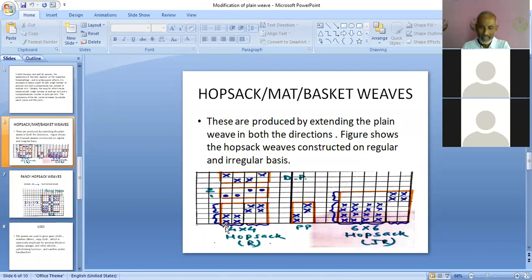And because it is extension of plain weave in both the directions, I have made again the brackets. These two ends are indicating the first end of the plain weave, and these two are indicating the second end of the plain weave. Similarly, these two picks are representing the first pick of the plain weave, and these two are representing the second pick of the plain weave. So this bracket of 2 × 2, these 4 squares, made by 2 ends and 2 picks, are representing the first square of the plain weave.